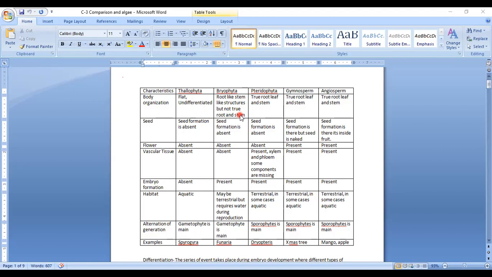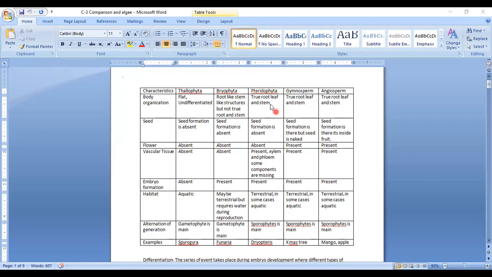That means they should be different from outside as well as from inside. In this case, the root-like or stem-like structures may look different from outside, but if you take a cross section and look under a microscope, you will not be able to see any difference.